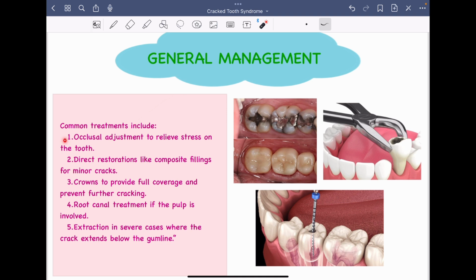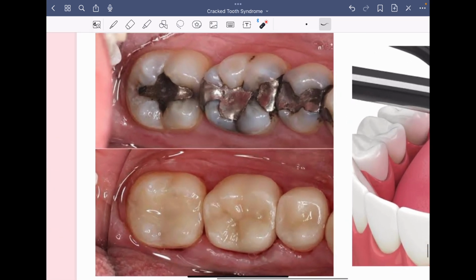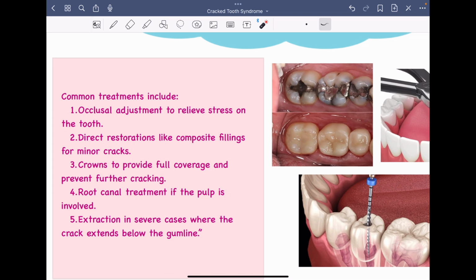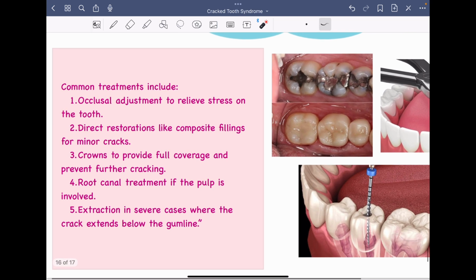Second is direct restorations like composite fillings. If minor cracks are present, you can remove the filling and then ask the patient to undergo composite restorations. Third would be providing a full coverage crown. The full coverage crown will cover the entire surface of the crown of the tooth, and therefore it will prevent further cracking of the crown as well.